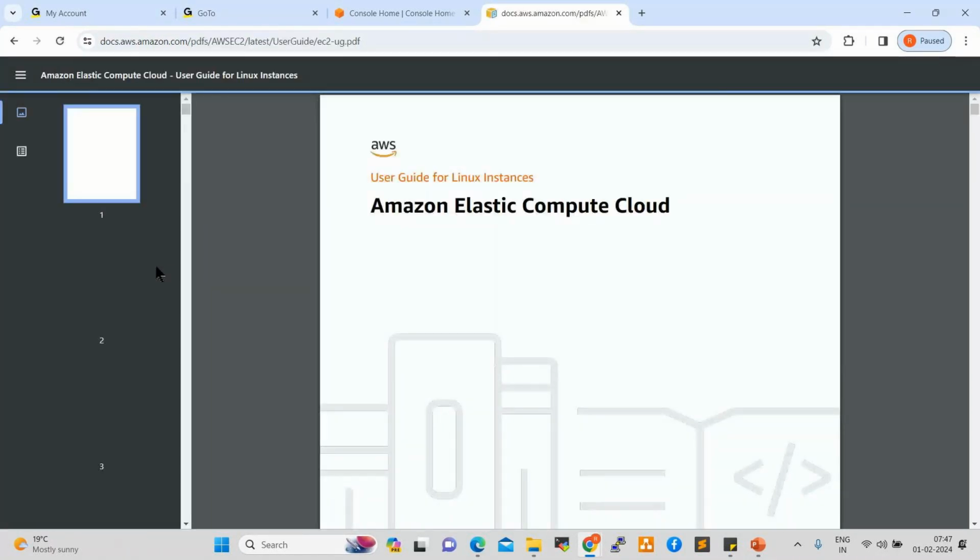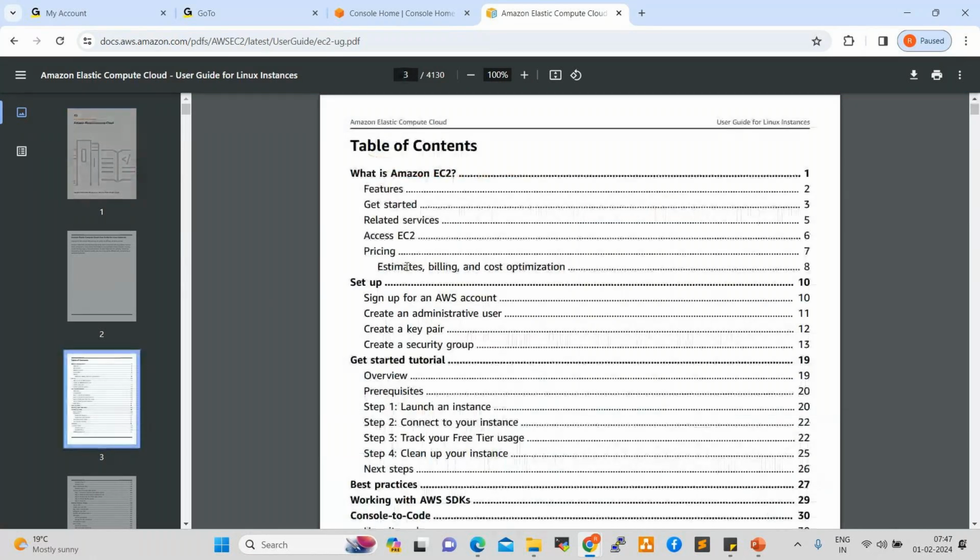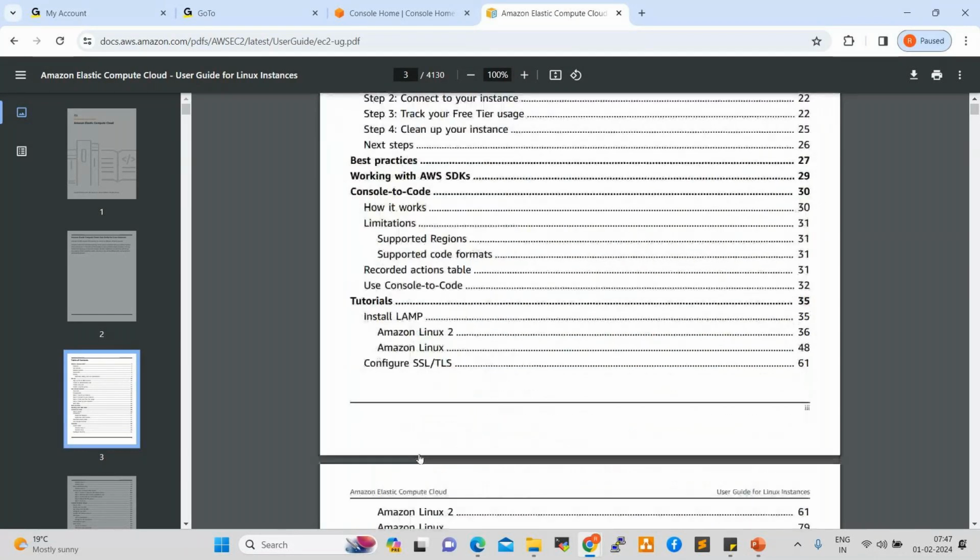See here, this is the Amazon Elastic Compute Cloud document, the official document provided by AWS. Even signing up for an AWS account, step by step, all the steps are there. Here, what is a key pair, what is a security group, how can we launch an instance, how can we connect to an instance. All the steps are there.